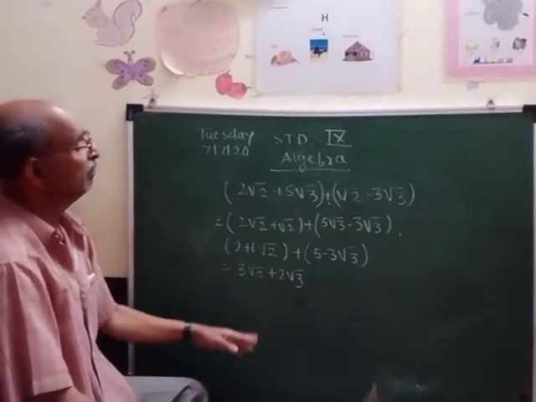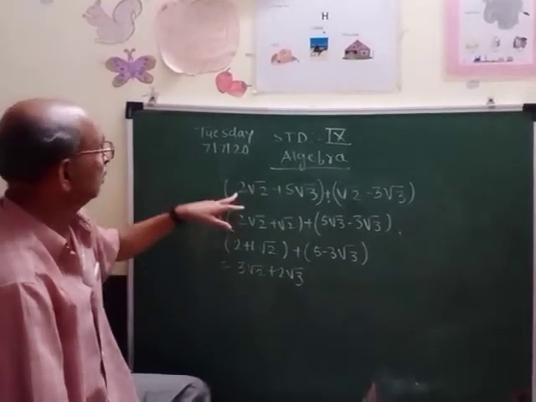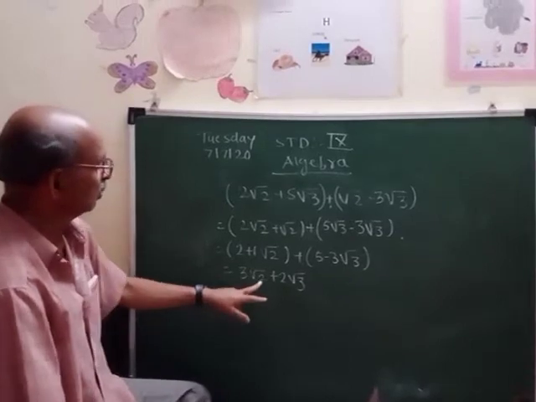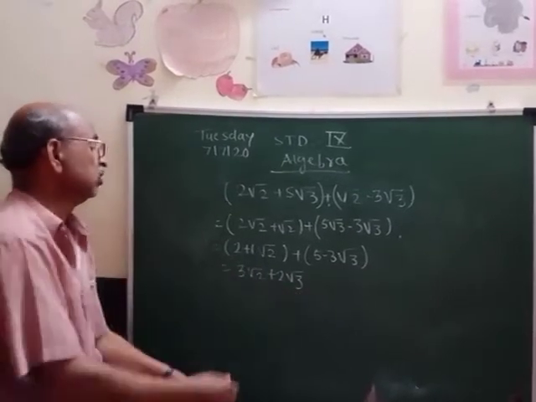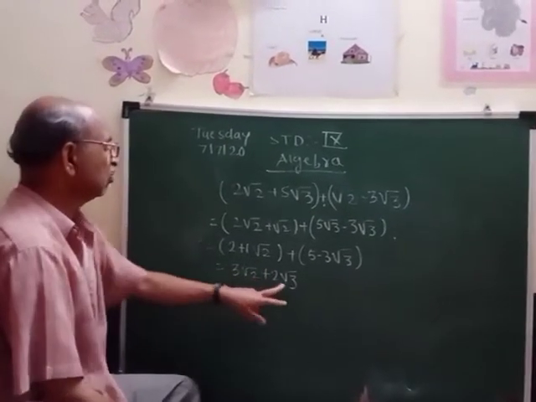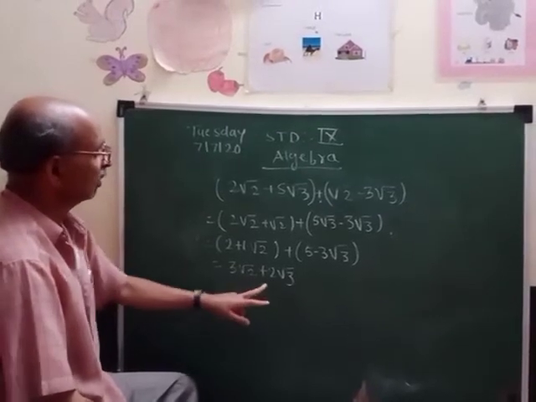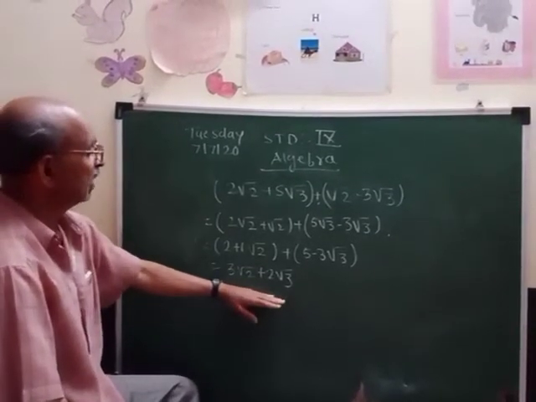So in this way we have solved this example. Further we cannot solve because here root 2 is there and here root 3 is there. You know like terms. These are not like terms, so we cannot add further. So this is the last step of this answer.